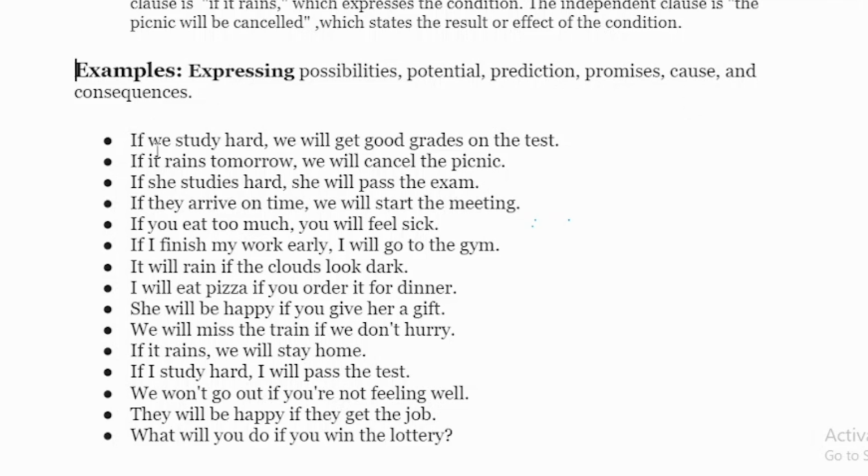So now we will see all these things. If we study hard, we will get good grades on the test. So there is a condition and there is a potential also, and there is a possibility in this sentence. If you study hard, you will get good grades on the test.